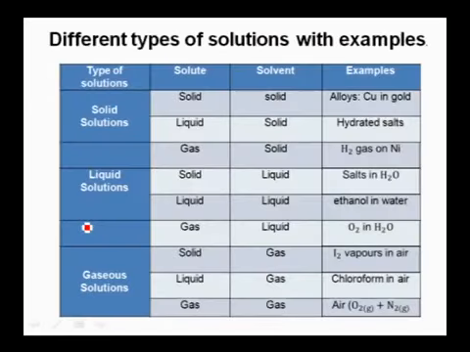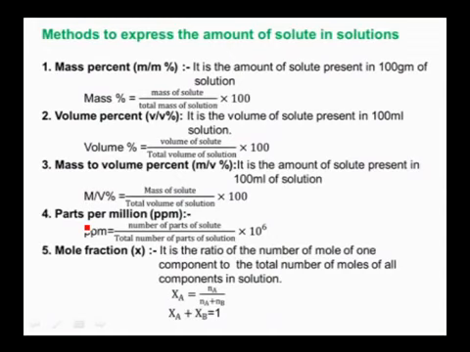So the different types of solutions are solid solutions, liquid solutions, and gaseous solutions. Here, in detail, I give the different types of solutions with examples. Coming to the next one, methods to express the amount of solute in a solution. Mass percentage is the mass of solute present in 100 grams of solution. Volume percentage is the volume of solute present in 100 ml of solution. Mass to volume percentage is the mass of solute present in 100 ml of solution.